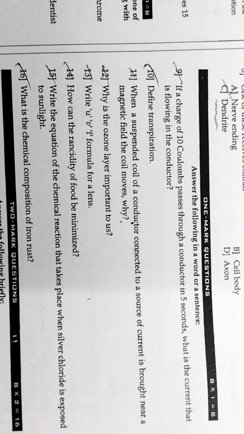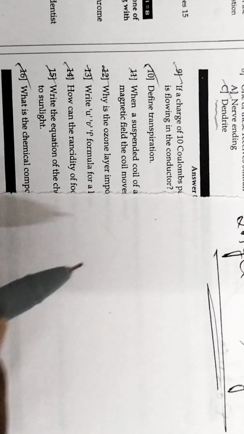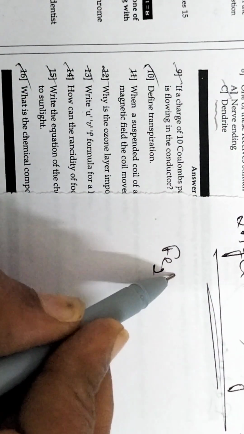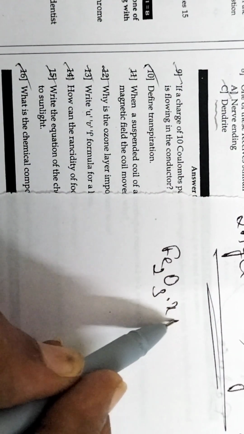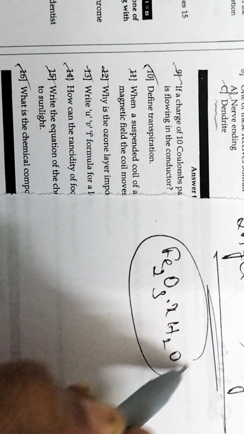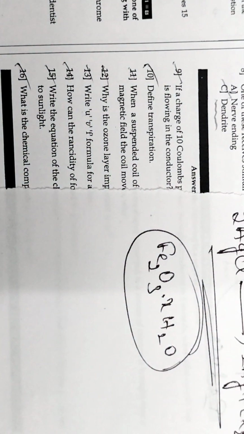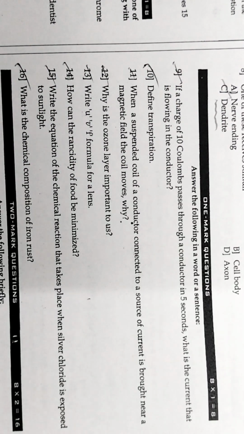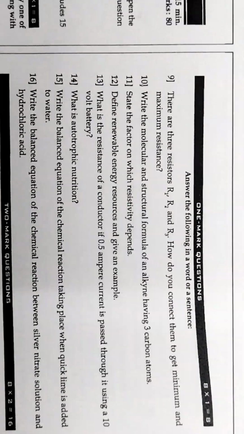So what is the chemical composition of iron rust? The chemical composition of iron rust is Fe2O3·xH2O. That is the chemical formula for rusting of iron. So like this we have answered 8 questions in this paper. Now let us move to another set of 8 questions.